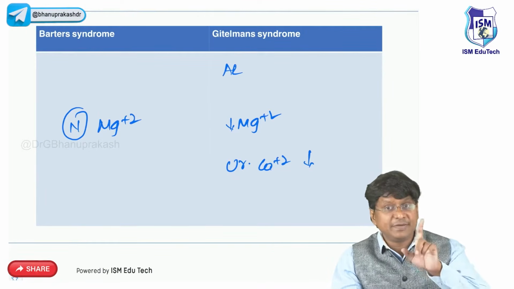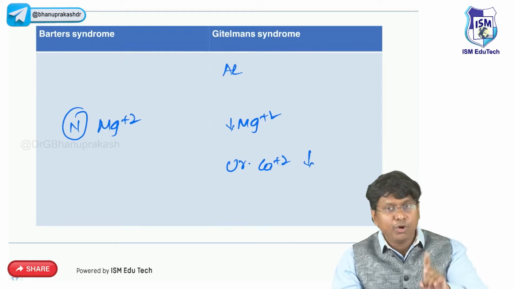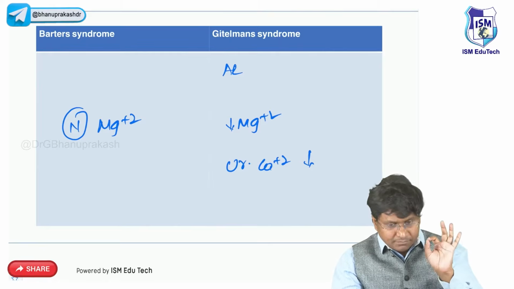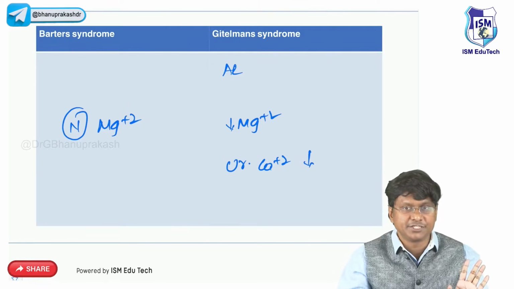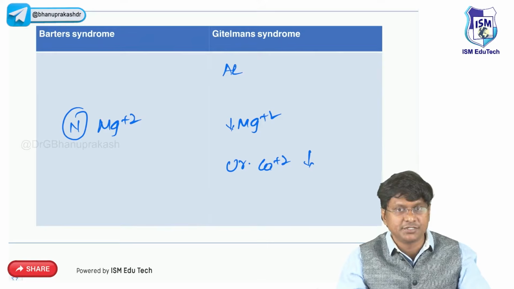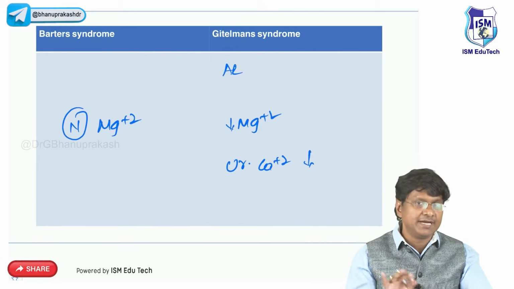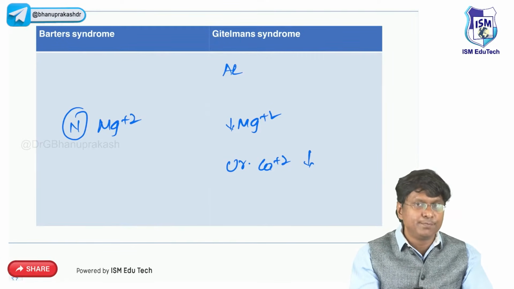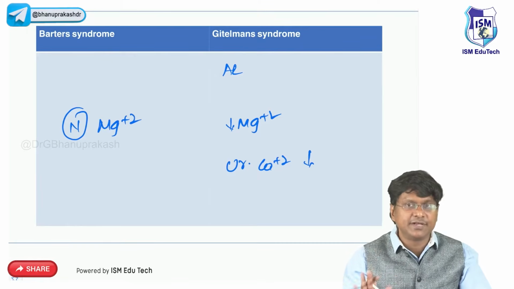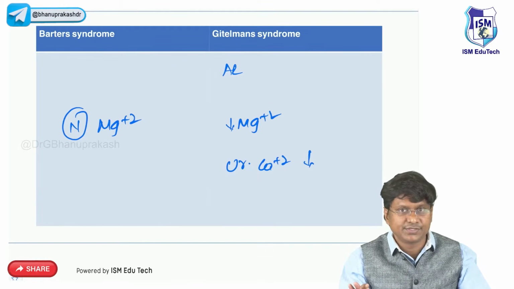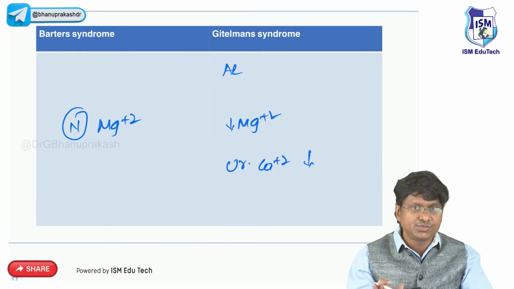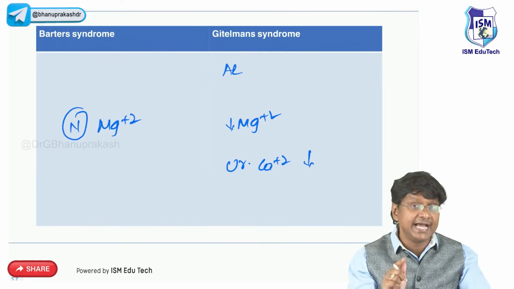But both of them, please remember, will have hypokalemia. Both of them will have normal blood pressure, right? So this is about your Bartter's and Gitelman's. Bartter's resembles loop diuretics, Gitelman's resembles thiazides. Okay, right. Now, once we are done with these two, the next important one is Alport syndrome.